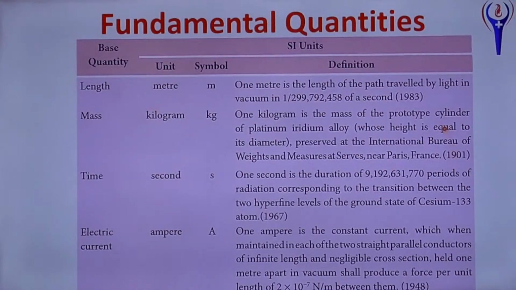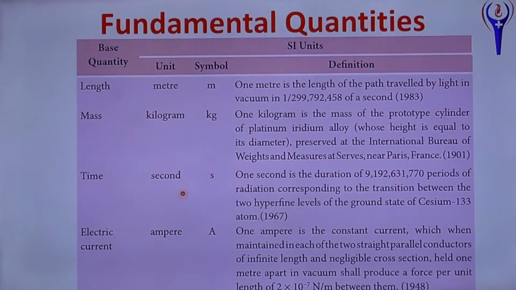And for each, for example, length, 1 meter means the length of the path travelled by light in vacuum in 1 by 299,792,458 of a second. This is nothing but the velocity of light, 2.99 into 10 power 8. And mass is kilogram, and 1 kilogram is the mass of the prototype cylinder of platinum iridium bar, which is in the International Bureau of Weights and Measures in Paris, France.